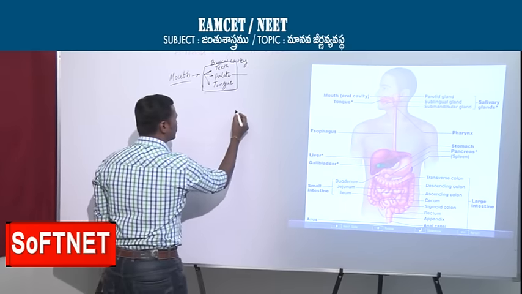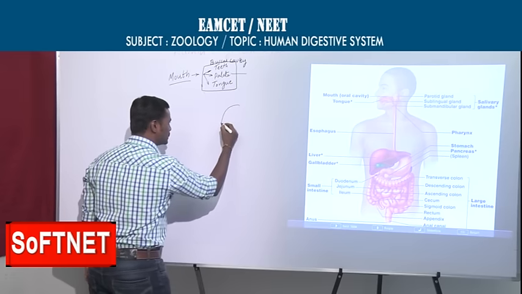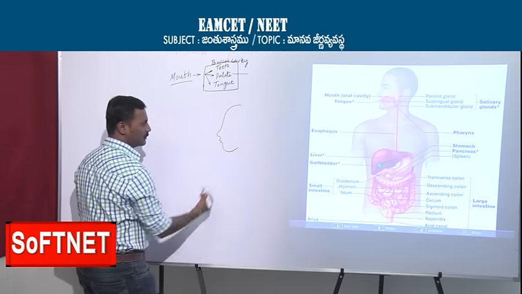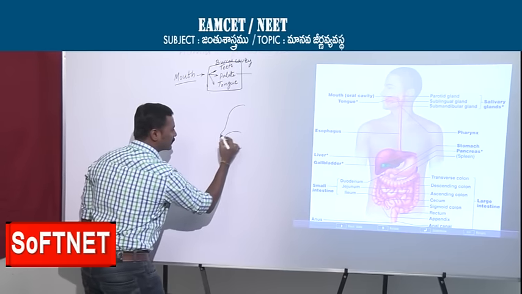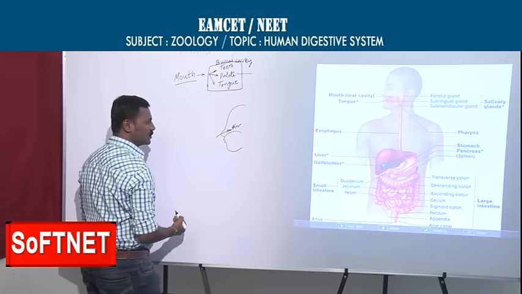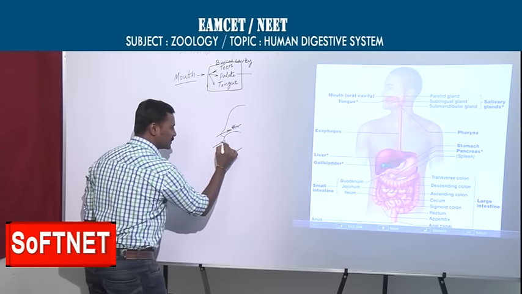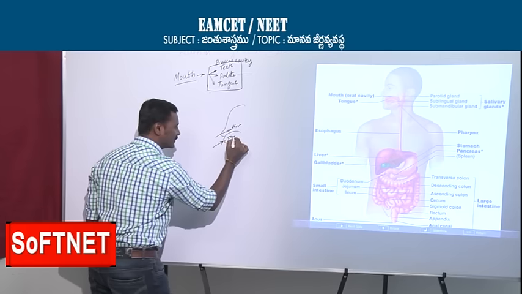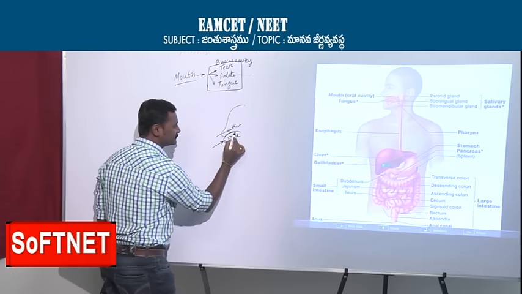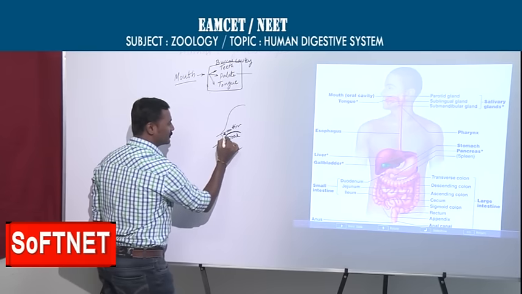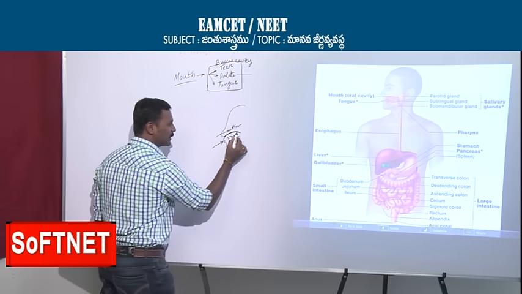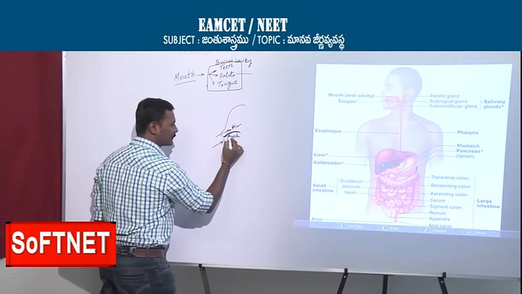If you see this diagram clearly, this is the passage of air through the nose and this is the passage of food. You are observing a flyover from where the air will go. This is the palate, a separating membrane.